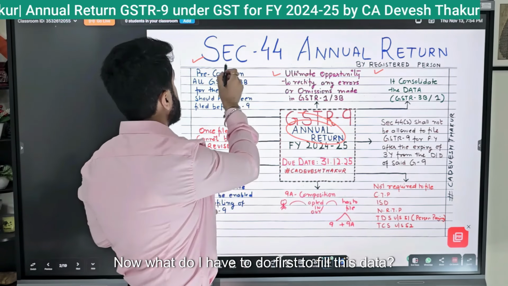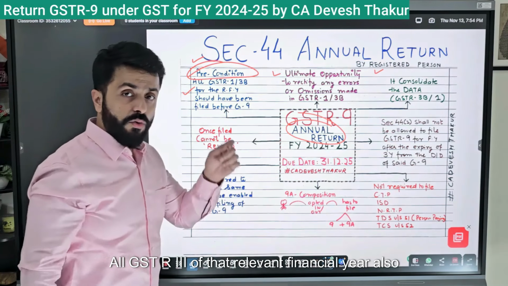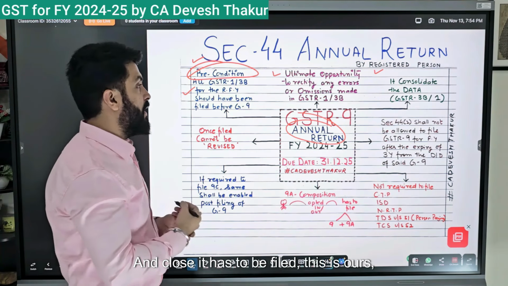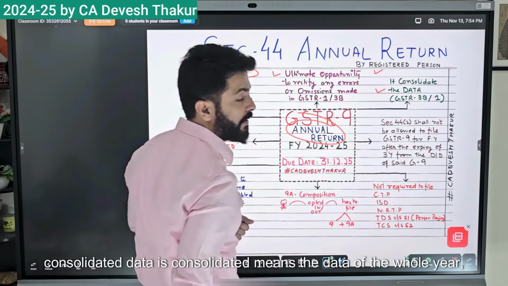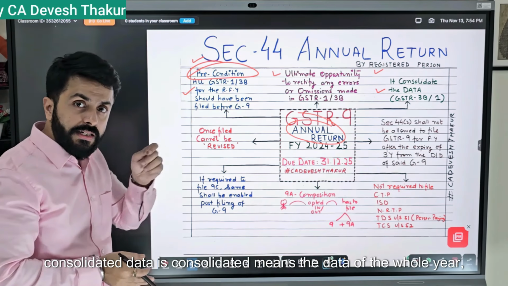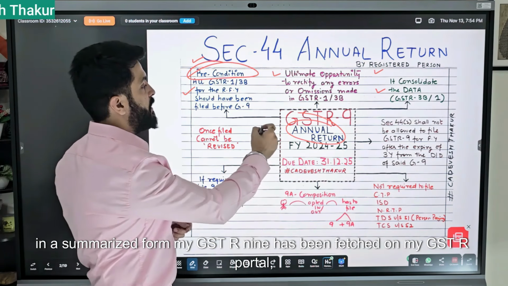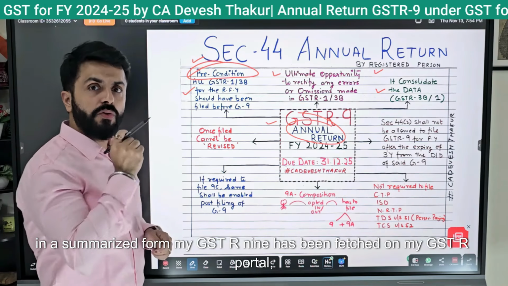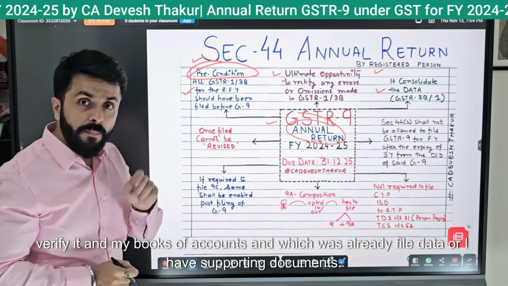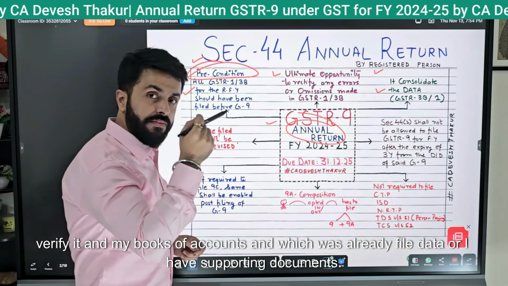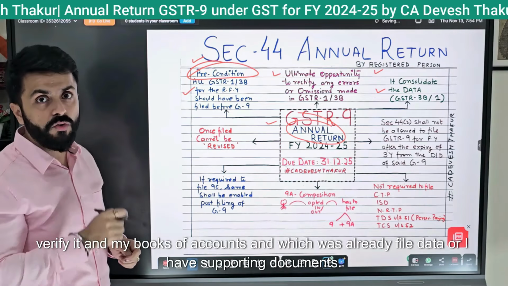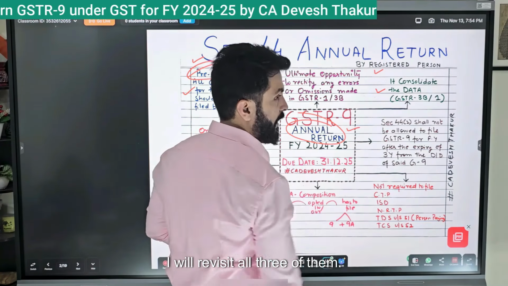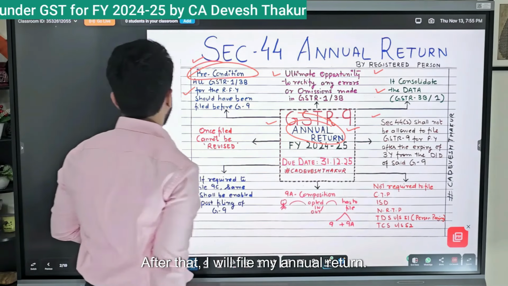Now what do I have to do first to fill this data? All GSTR-3B returns of that relevant financial year also have to be filed and closed. This is our consolidated data, meaning the data of the whole year in a summarized form. My GSTR-9 has been fetched on the GST portal. Now I will cross-check and verify it against my books of accounts, the already filed data, and my supporting documents. I will revisit all three of them. After that, I will file my annual return.